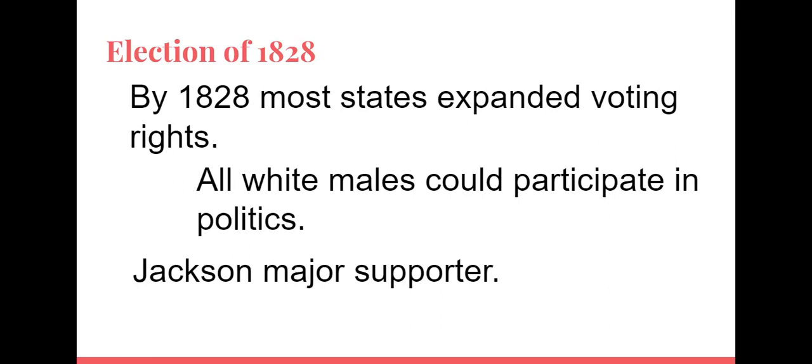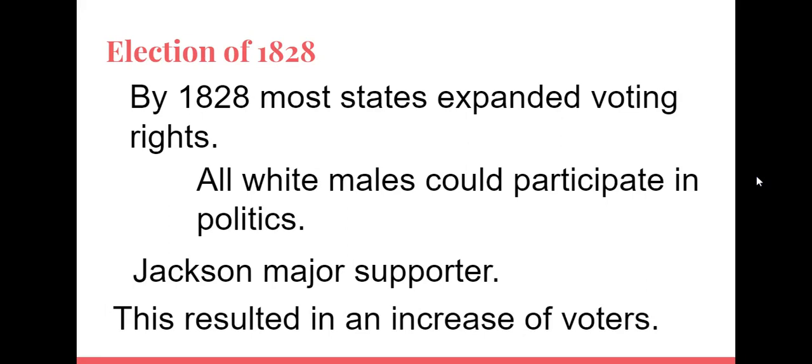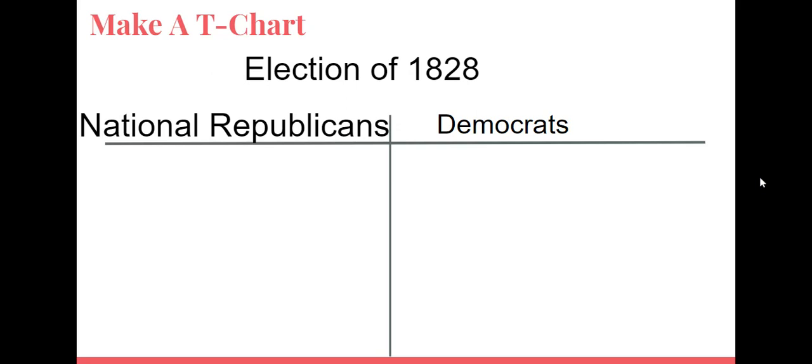And these are Jackson's major supporters, the everyday average male. This results in an increase of voters. Now anyone who is a white male can vote. And a lot of that is Jackson's big base. I'd like you to make a T-chart on your paper titled The Election of 1828. And in the left-hand column have National Republicans, and in the right-hand column have Democrats.